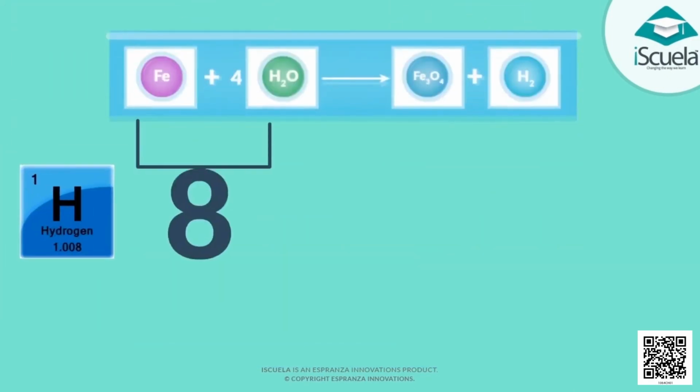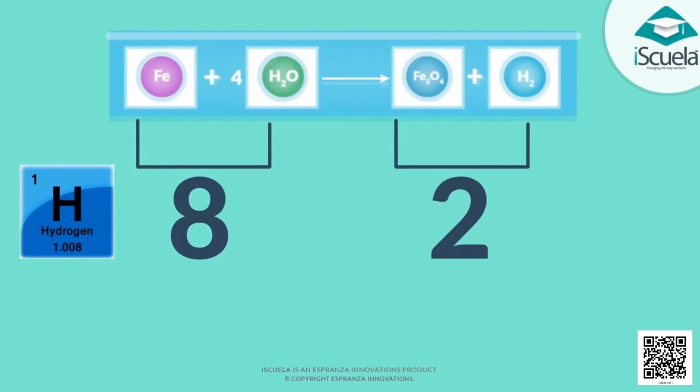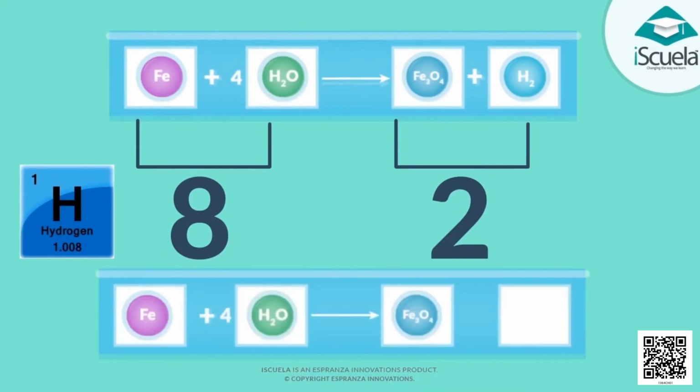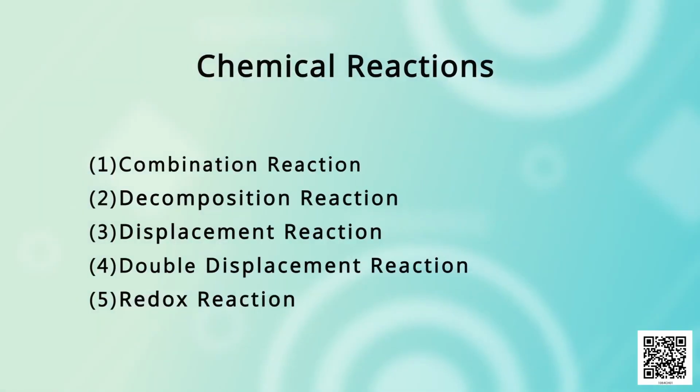After learning about the importance of balanced chemical equations, students, now we will learn about different types of chemical reactions. First is combination reaction, second decomposition reaction, third is displacement reaction, fourth is double displacement reaction, and fifth is redox reaction. So children, here we complete our today's topic, and rest of the chapter will continue in the next part.